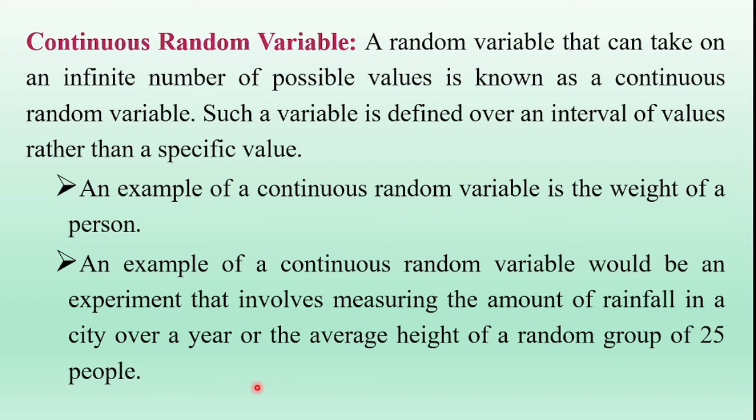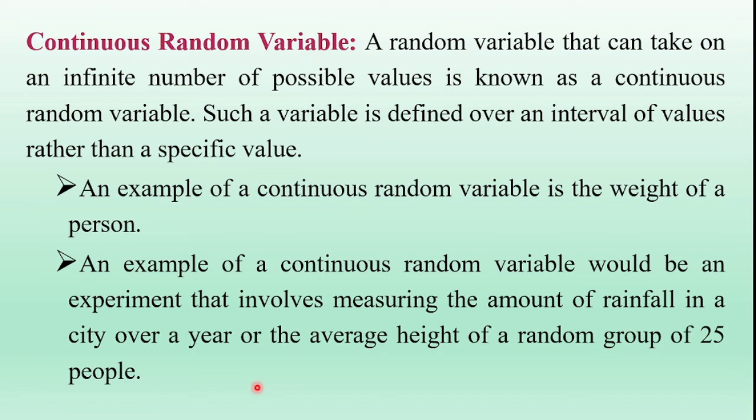T is the time at which the first call of the day is received at a local police station, which is continuous, since the value of T lies in an interval, for example 7:30 a.m. to 8 a.m. A continuous random variable is defined over an interval of values rather than a specific value. So that is one more example.